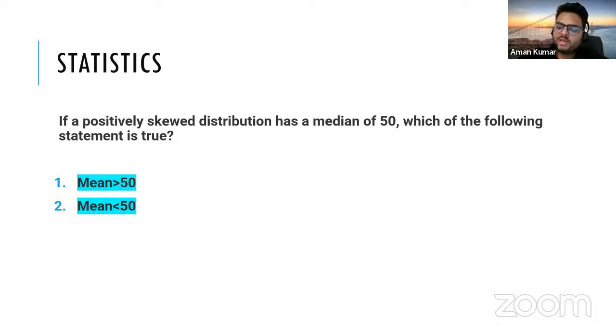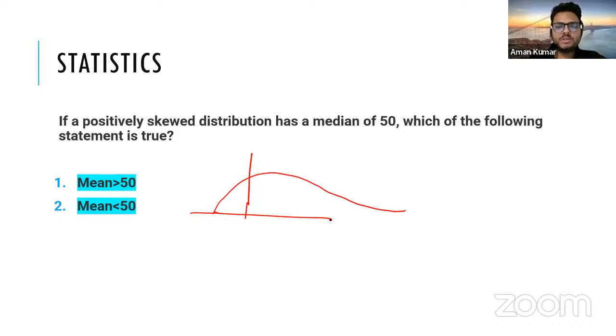Now, some people might be confused about what is negatively skewed, including me. I also get confused. Some people have it that this is kind of positively skewed, and if this happens on the other side, you can say negatively skewed. So what is the funda for positively skewed distribution?